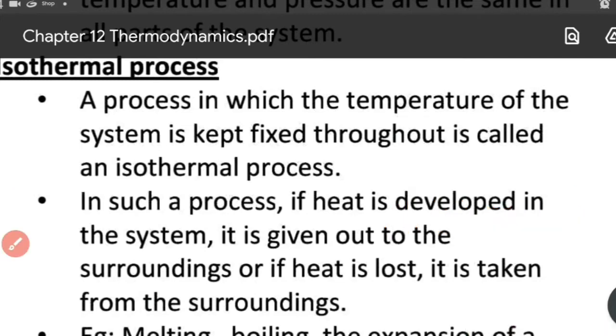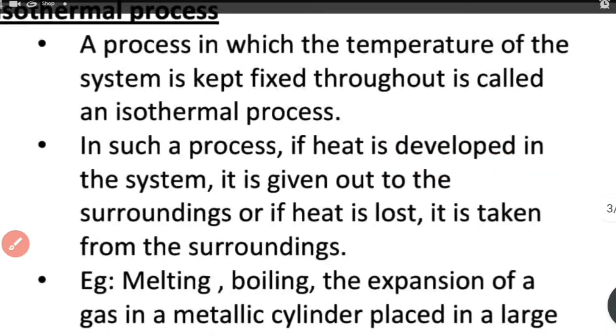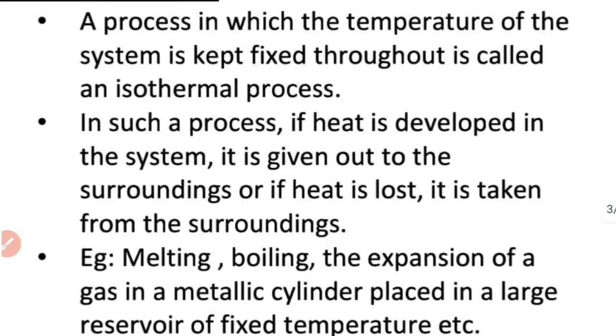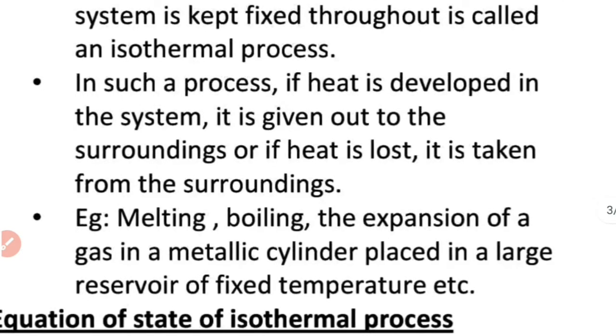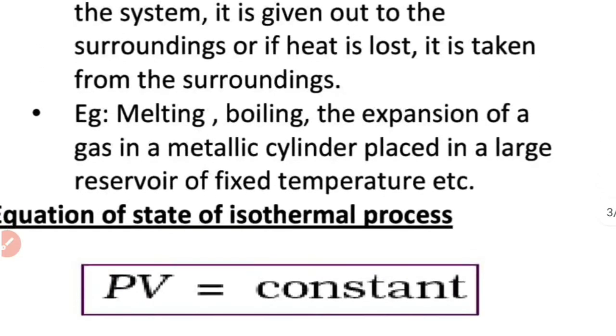Now, the examples for isothermal processes are melting, boiling, etc., because melting and boiling take place at constant temperature. Now, the equation of state to characterize an isothermal process is PV equal to a constant. This equation is obtained from the ideal gas equation, PV equal to nRT, because here temperature is a constant. So the nRT term becomes constant, and we have the equation of state PV equal to a constant.